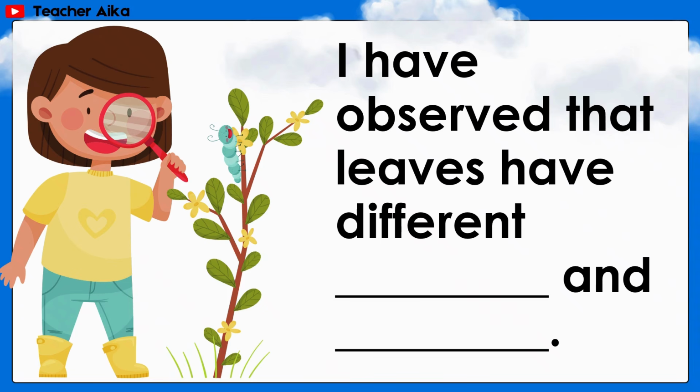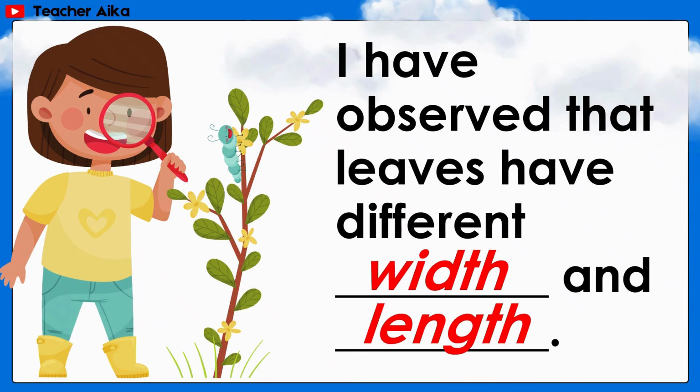I have observed that leaves have different width and length.